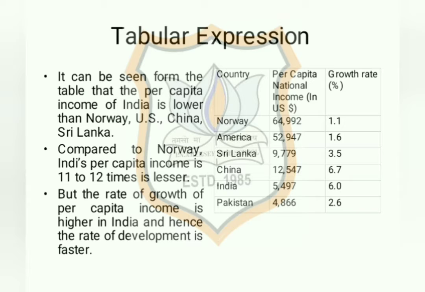But when we look at the growth rate of per capita income, it is seen that the growth rate of per capita income in India is higher as compared to other countries. No doubt, except China, all the other countries, their growth rate of per capita income is less as compared to India. So we may say that rate of development in India is faster as compared to the other countries.